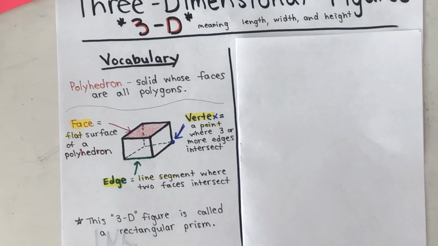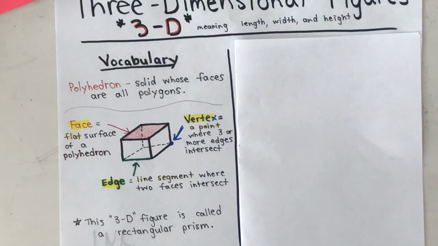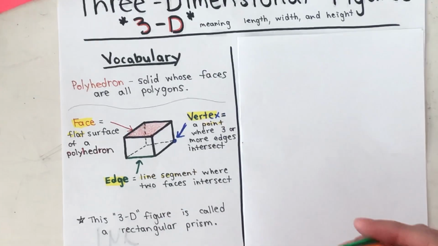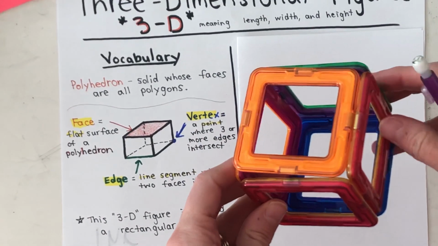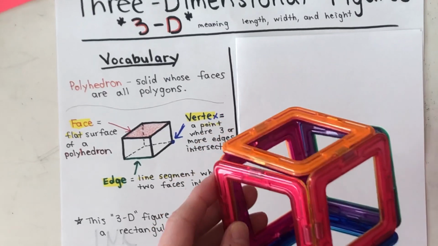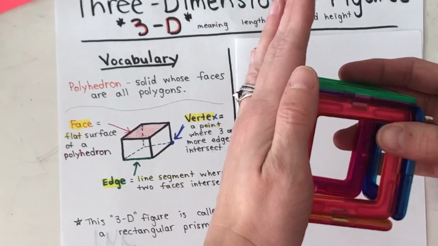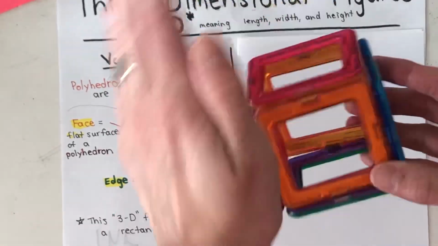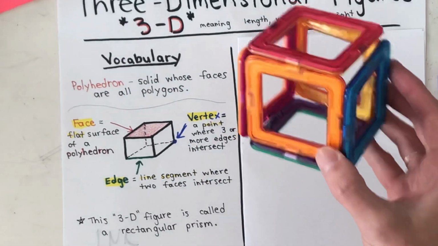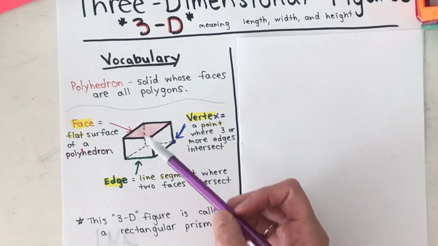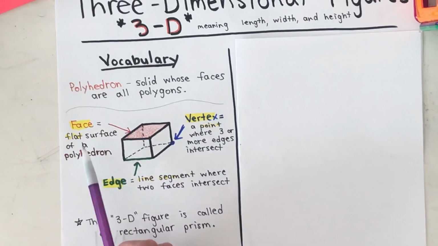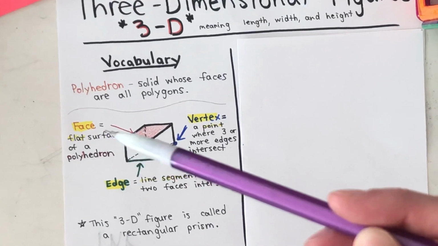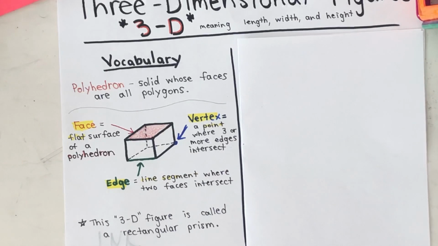A face, you can see, points to the red shaded area. I'm going to use this as our physical representation. A face is all the flat surfaces. So this is a cube and it has many flat faces. So that's a face, and you can see that I highlighted it in yellow right there. So you can see flat surface, FF, face flat.